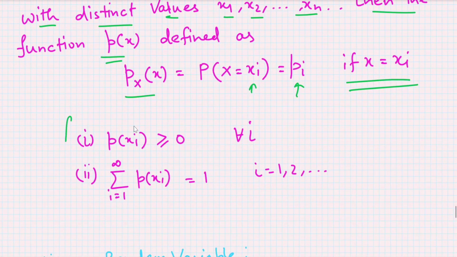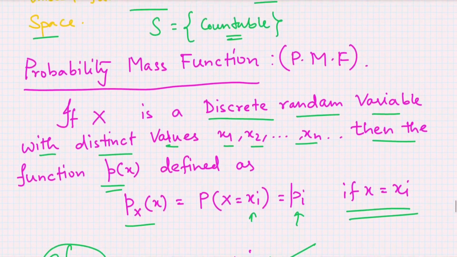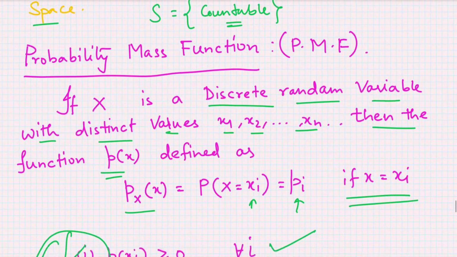This is the definition of the probability mass function, but two conditions are well known for it. If we want to check whether a function is a probability mass function or not, then we use these two conditions. The first is non-negativity: the probability at each of the values is non-negative for all i. The second is that the total probability, the sum of the probabilities at all the points, is equal to 1. These two are the leading properties of the probability mass function.